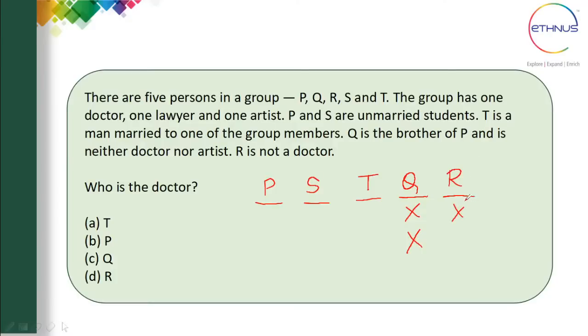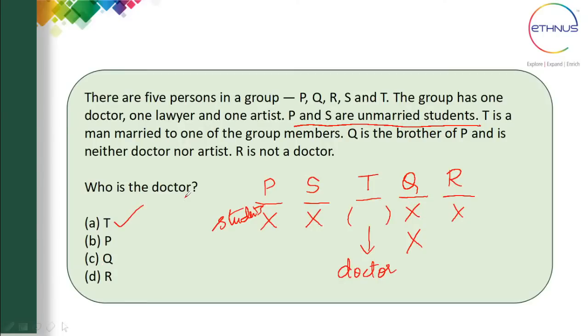So Q and R, definitely they are not doctors. And if you see P and S, obviously they are not doctors because they are unmarried students. That is what is given in the question. So T is the only one person left out, who is a doctor. So the correct answer is T. Okay, so T is the correct answer here.